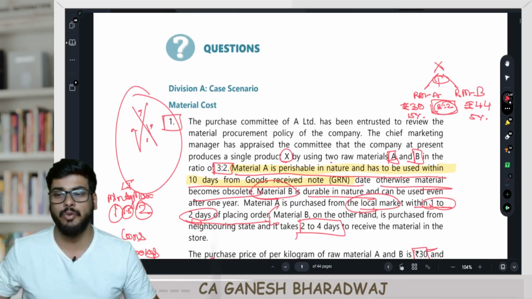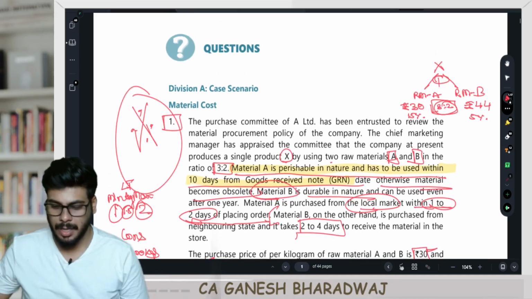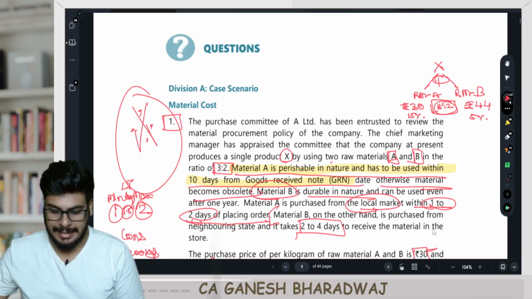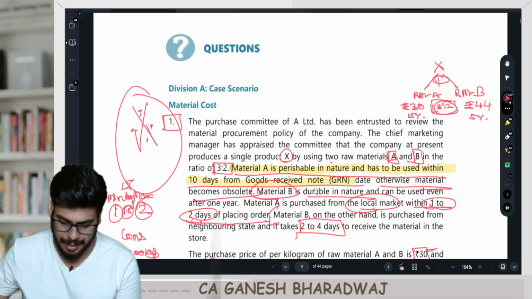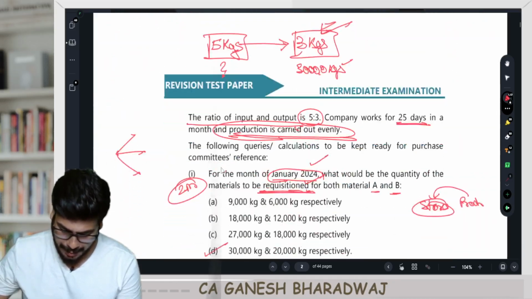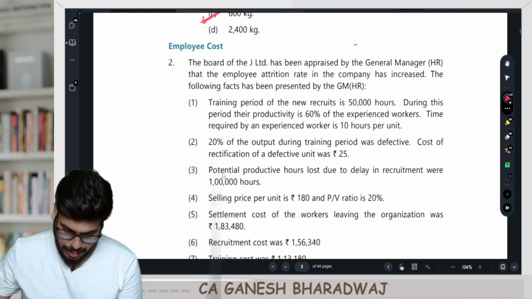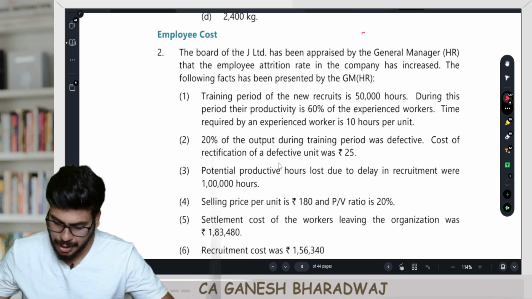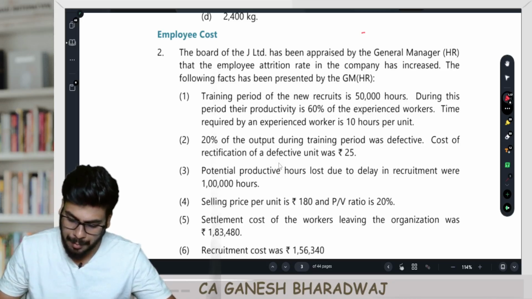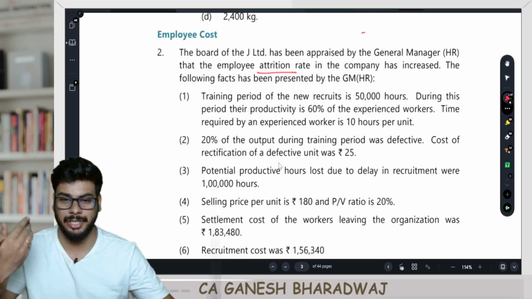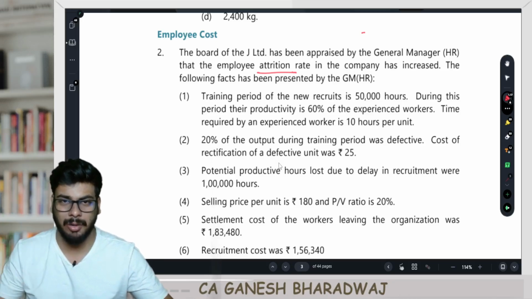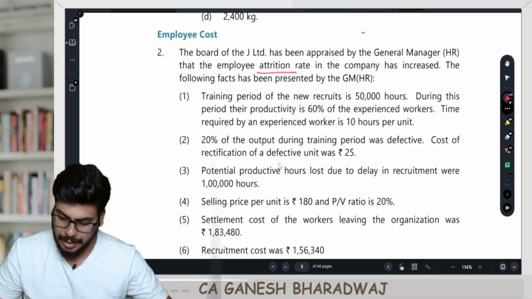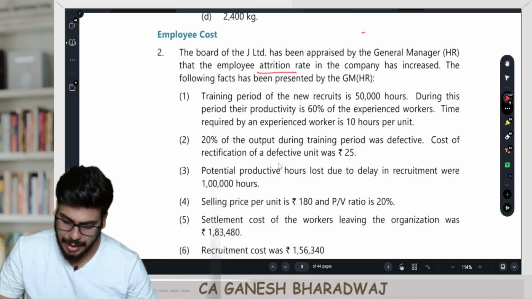With this, let's move on to the next question. Now, let's move on to the second case study based MCQ in our RTP. Right? Now, guys, the board of J Limited has been apprised by the general manager HR that the employee attrition rate. Attrition is what? Churning. So clearly they're going to talk about labor turnover, right? And the company has increased. The following facts have been presented by the general manager HR.